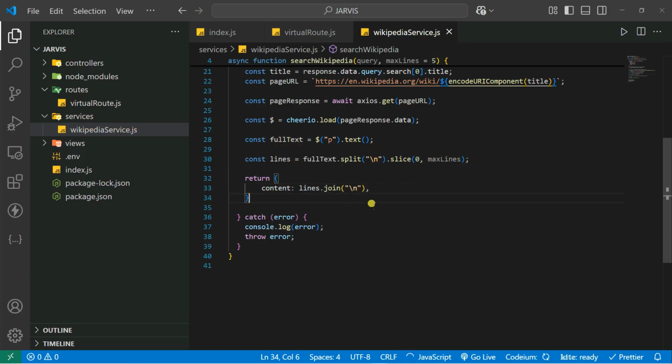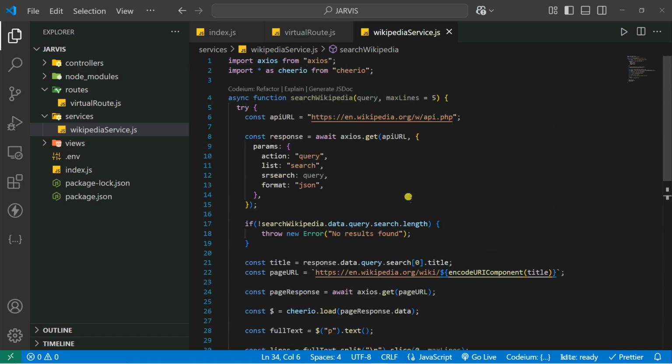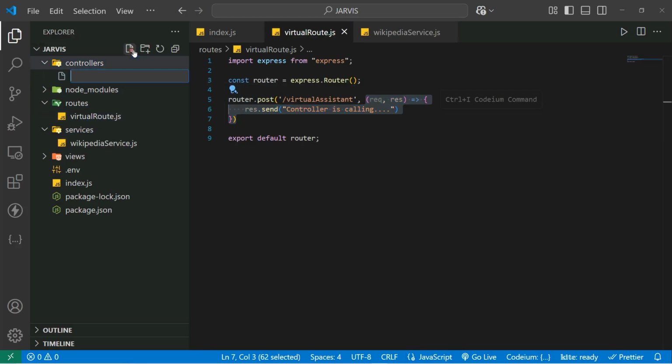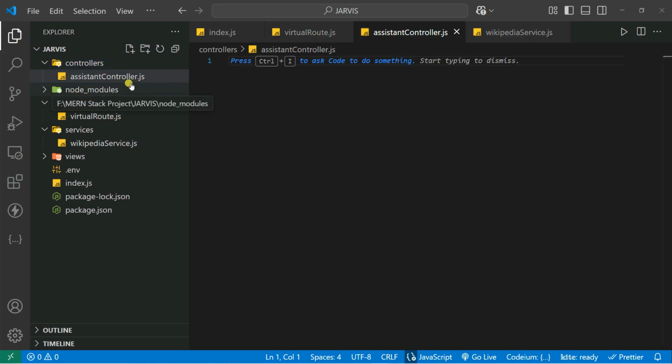Okay, now you can go into actually testing this out. So what I can do is go inside our controller, or the virtual route. In the case of the virtual route, you're actually calling the controller, so we also need to create our controller for that. So let's go here and create a file called assistantController.js. So let's create the controller.